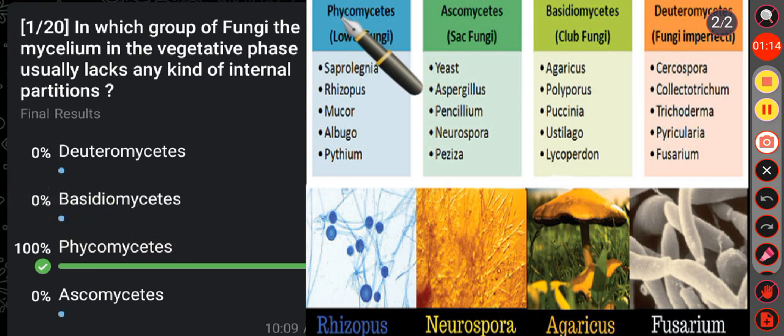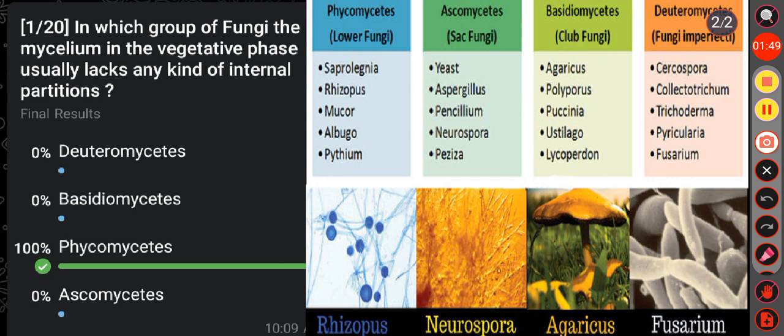We know Phycomycetes, also called algal fungi, and the members are considered as lower fungi, found in aquatic habitats and on decaying wood in moist and damp places, or as obligate parasites on plants. Somatic or vegetative phase consists of either unicellular thallus or a non-septate coenocytic mycelium. So this group of fungi usually lacks any kind of internal partition. So here the correct answer is option C.